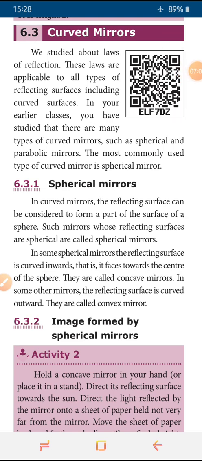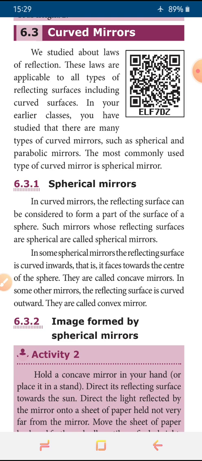So these are the two laws we are using in this. You have studied many types of curved mirrors used to see our face or to see an object, such as spherical and parabolic mirrors. The most commonly used type of curved mirror is called a spherical mirror. Now we will see about spherical mirrors.